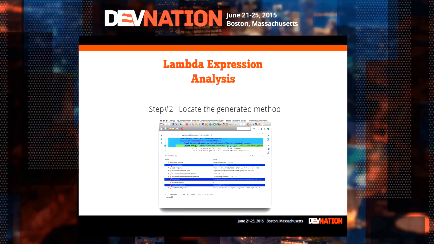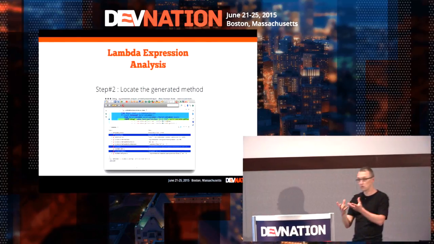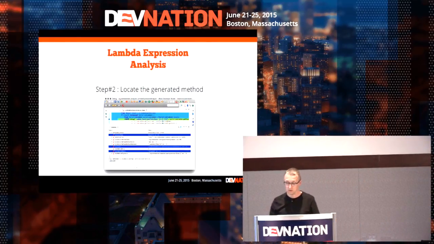And actually this is where the Java compiler generated the method which corresponds to the Lambda expression that we are using. Okay, so that's a good thing. We know where to look in our code, in our bytecode, for this Lambda expression, how it was converted from Lambda expression to bytecode.